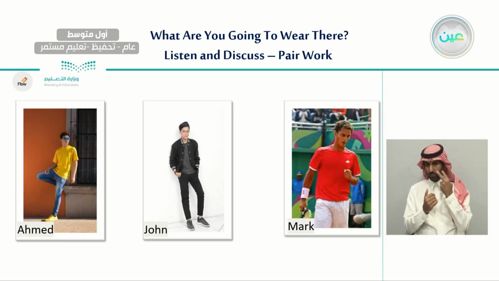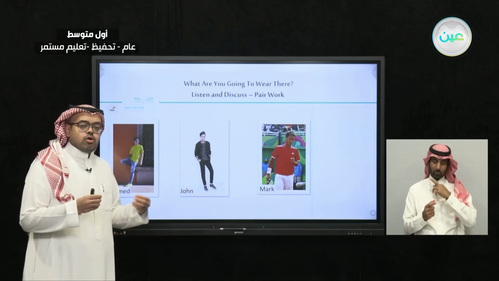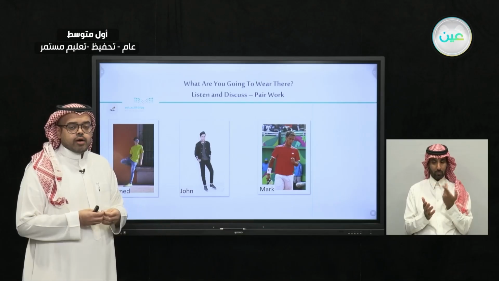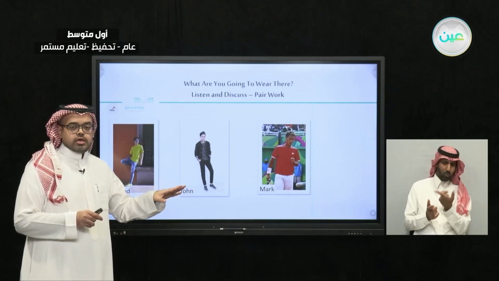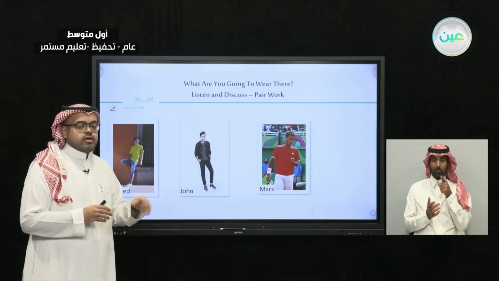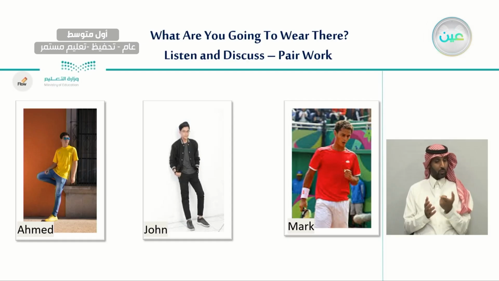As you can see, on these three pictures we have three men wearing different clothing. I'm going to ask a question about a certain cloth, and I need you to point at the person that I said about his clothes. For example, who is wearing a yellow shirt and blue jeans? Very good, it is Ahmed.